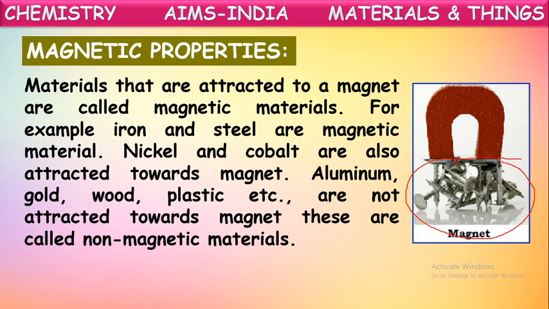They are called magnetic materials. Examples are metals like iron, steel, nickel, and cobalt. Some other metals like aluminum, gold, and other materials like wood and plastic will not be attracted by a magnet. They are called non-magnetic materials.